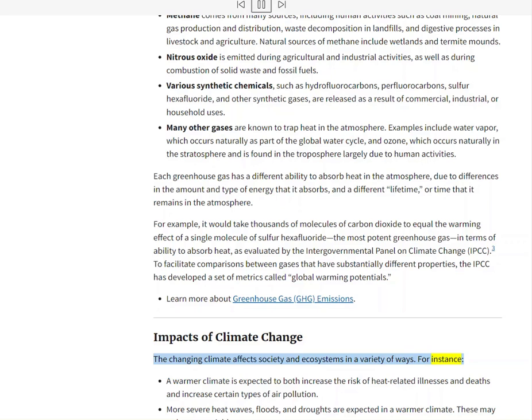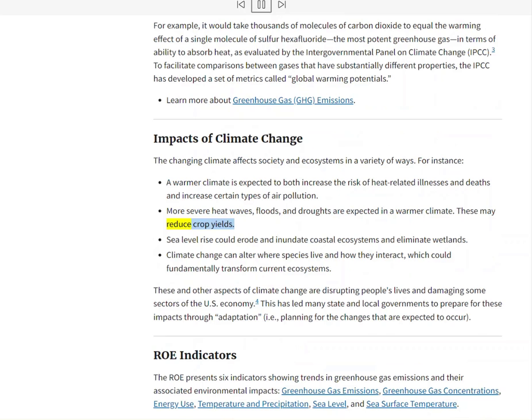For instance, a warmer climate is expected to both increase the risk of heat-related illnesses and deaths and increase certain types of air pollution. More severe heat waves, floods, and droughts are expected in a warmer climate. These may reduce crop yields. Sea level rise could erode and inundate coastal ecosystems and eliminate wetlands. Climate change can alter where species live and how they interact, which could fundamentally transform current ecosystems.